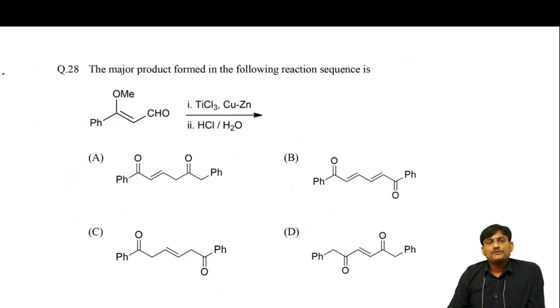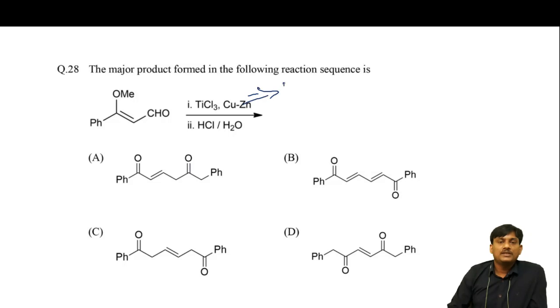The major product formed in the following reaction sequence is... we know that this reagent is used in the McMurry reaction. This is a McMurry name reaction.